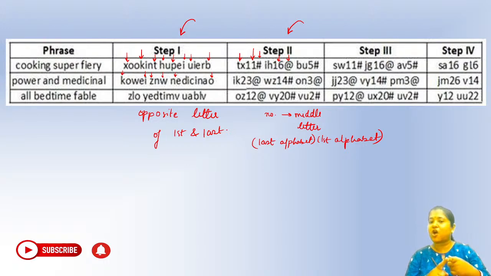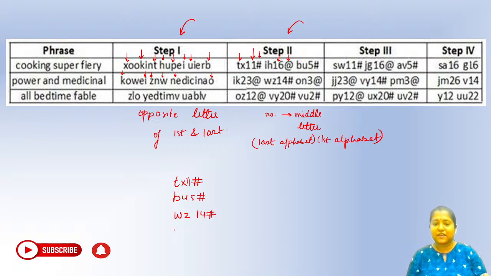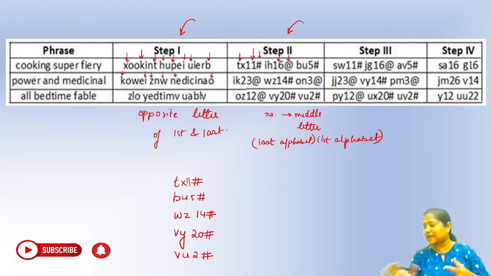You can see what is common between TX11 hash and BU5 hash, right? Why do we have hash in TX11? We will have to check the common thing. Like let's say TX, in TX we have got 11 hash. Similarly BU5 hash. Then where else do we have a hash? You can see WZ14 hash. Then we have VY20 hash. Okay, we have a VU2 hash. You can see all these have hash and the rest have at the rate.